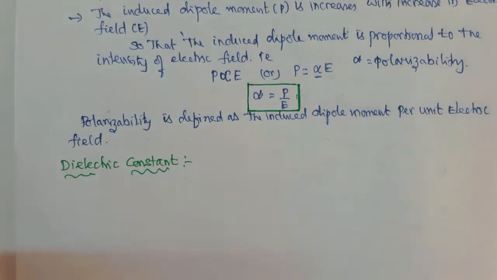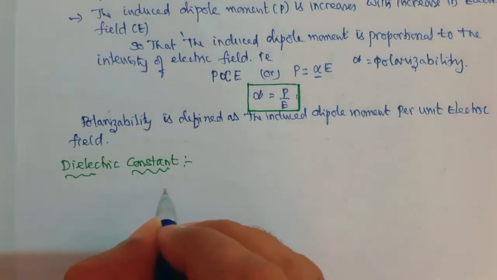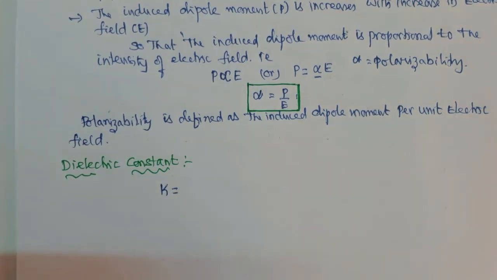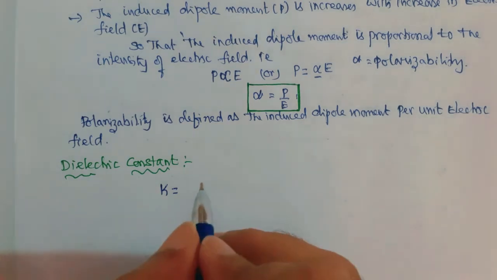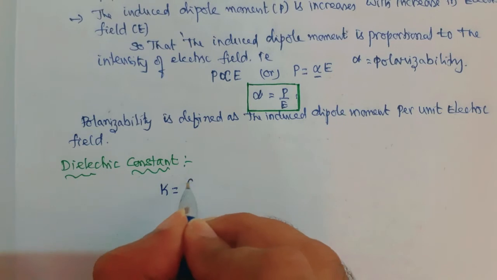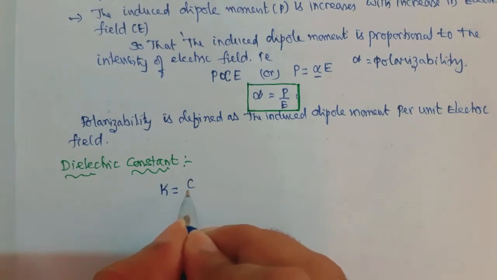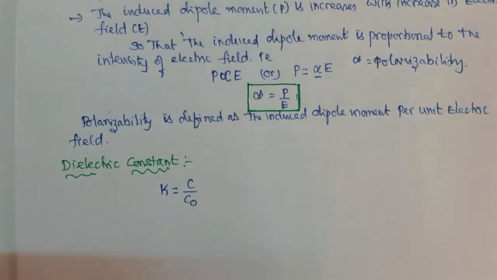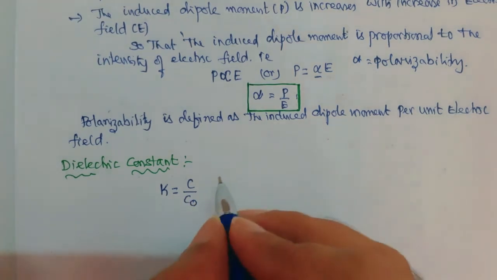It is denoted by K and is defined as the ratio of the capacitance of a condenser with dielectric to the capacitance of the same condenser without dielectric. That is, K is equal to C by C naught.